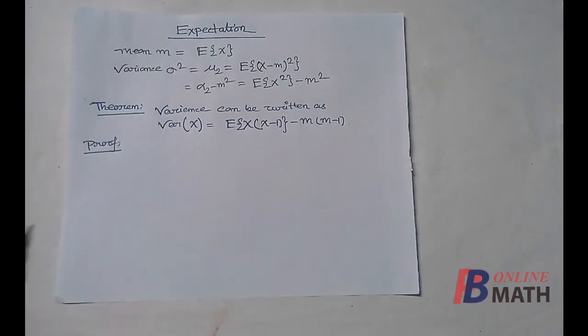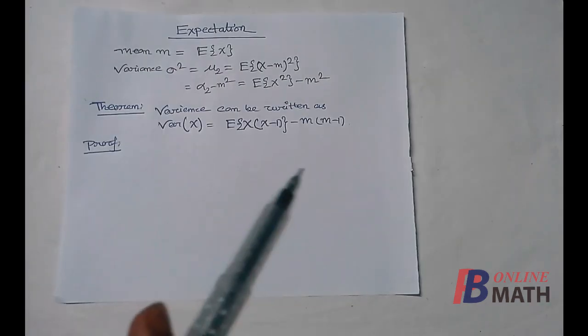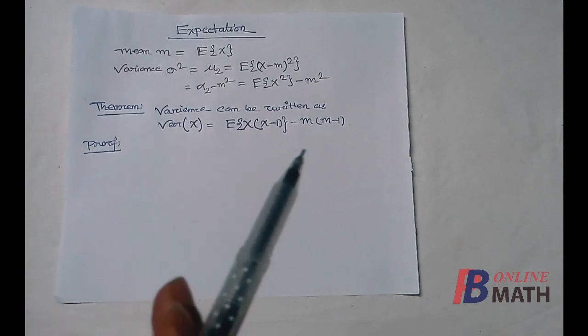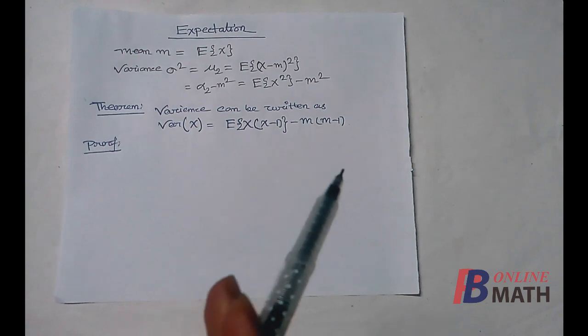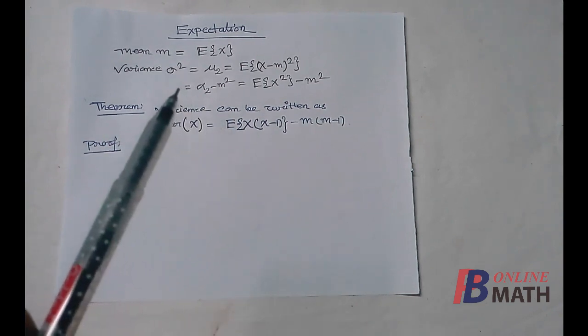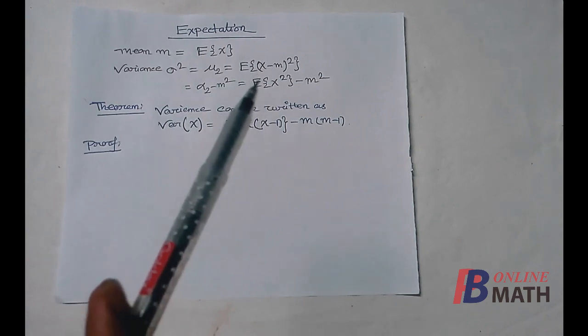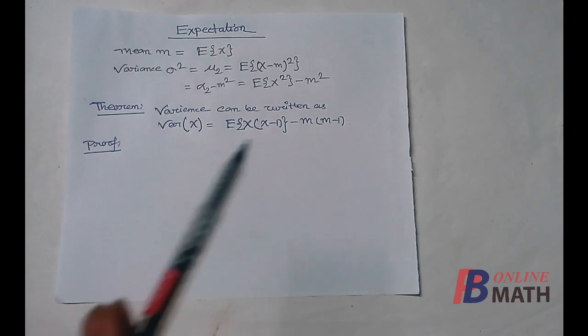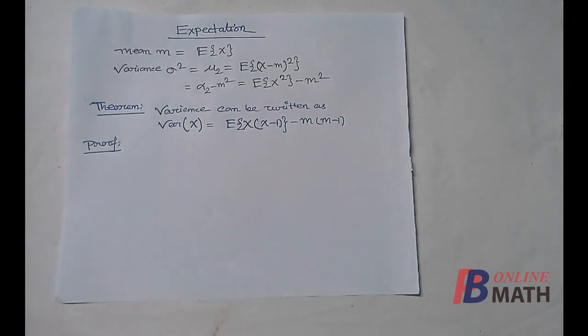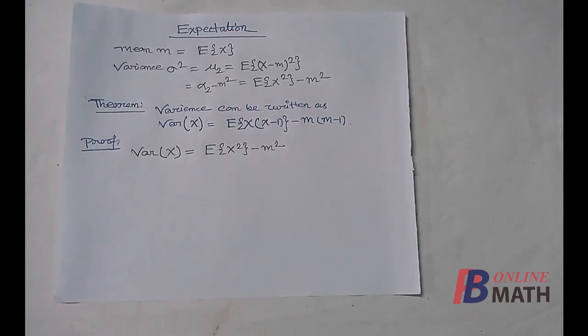This is the statement of the theorem: variance can be written as E of x into (x minus 1) minus m into (m minus 1), where m is the mean and x is the given random variable. We know that variance can be written in these two forms, E of (x minus m) whole square or E of x square minus m square. This is the third form of variance, so we shall prove this. We start the proof here.